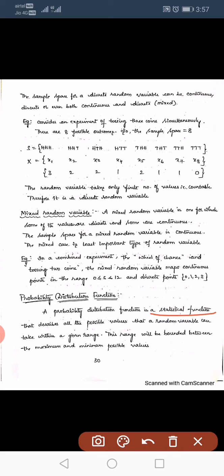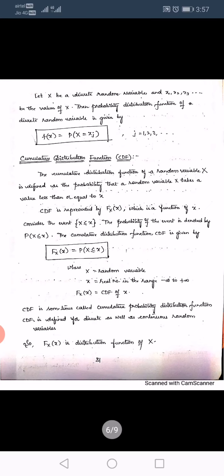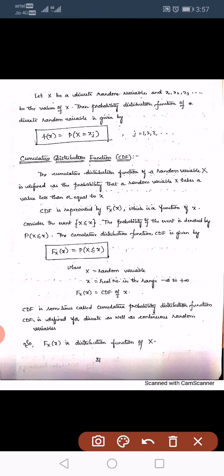And this probability distribution function lies within the range from the minimum value to the maximum value. So the probability distribution function is denoted by f of x. Remember this, f of x is the probability distribution function.